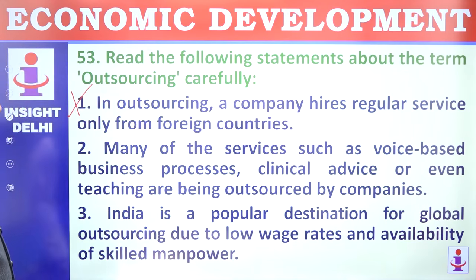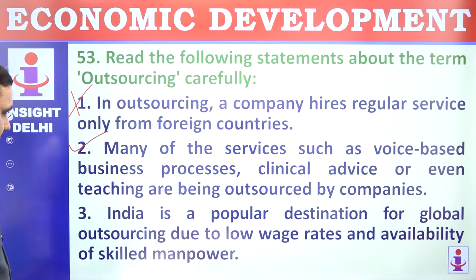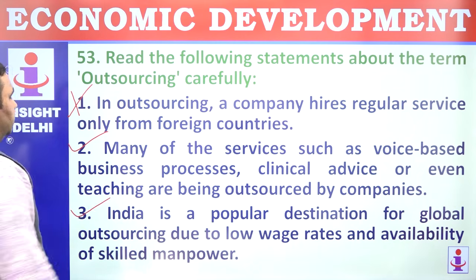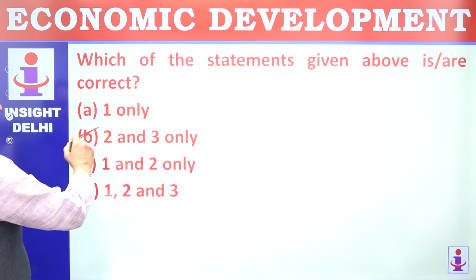Many of the services such as voice-based VoIP, business processes, clinical advice are part of outsourcing. That's correct. India is a popular destination for global outsourcing due to low wage rates. That's correct. 2 and 3 are correct. 1 is wrong. Option is B.